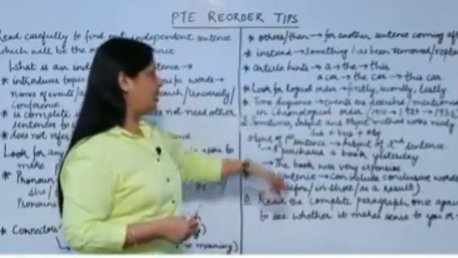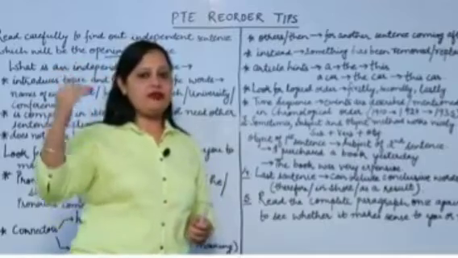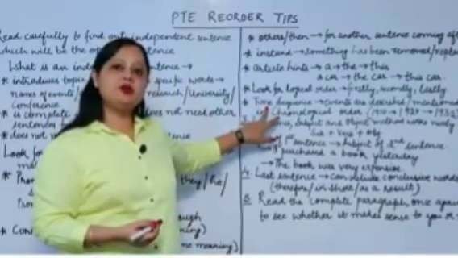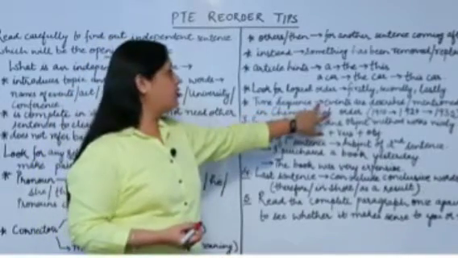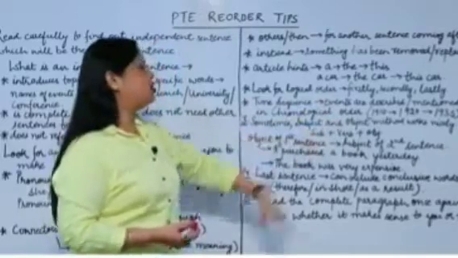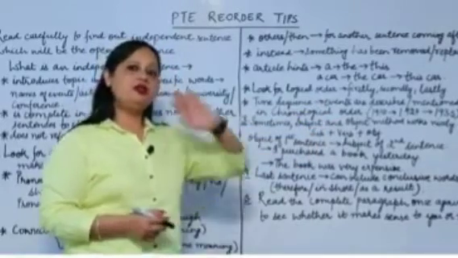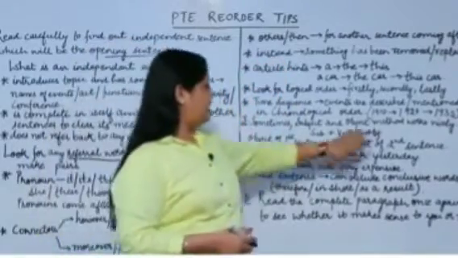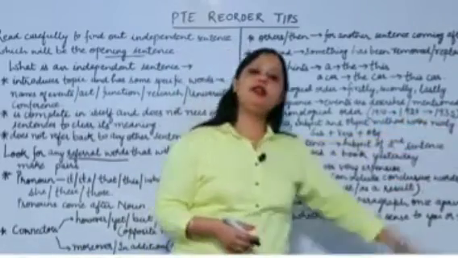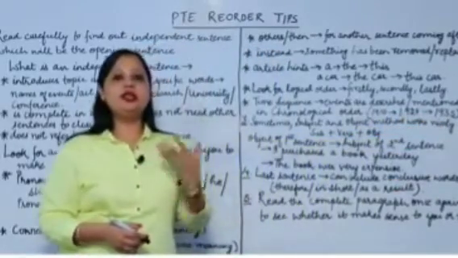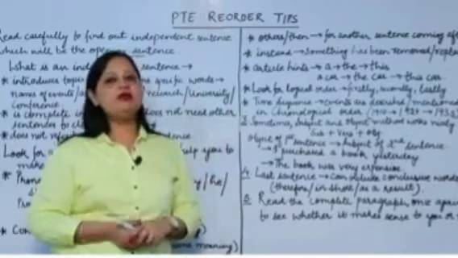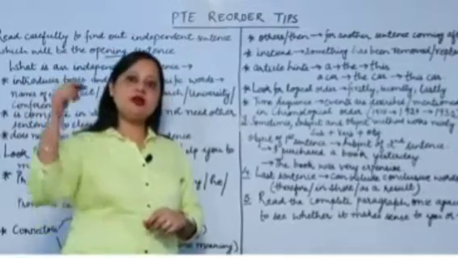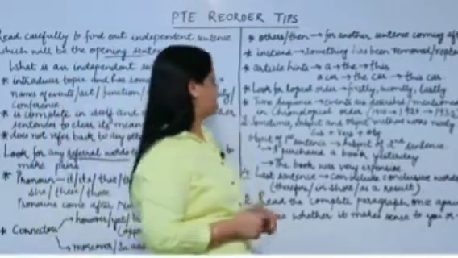Look for logical orders like firstly, secondly, lastly. If you have firstly and secondly, definitely they will follow the sequence. Sometimes you find the time sequence is there. Time sequence means events are always described or mentioned in chronological order. Chronological order means the previous years will come on top and accordingly the rest will follow, like 1910, after that 1927, 1935. So if years are given and numbers can be visibly seen, without wasting much time you can put it in chronological order.